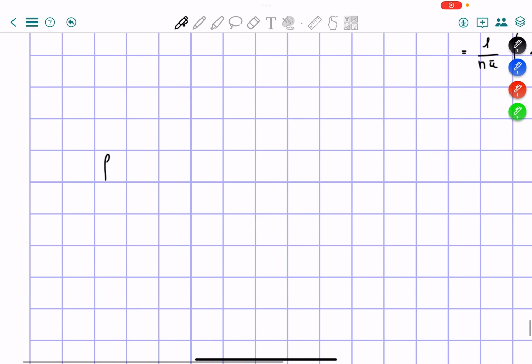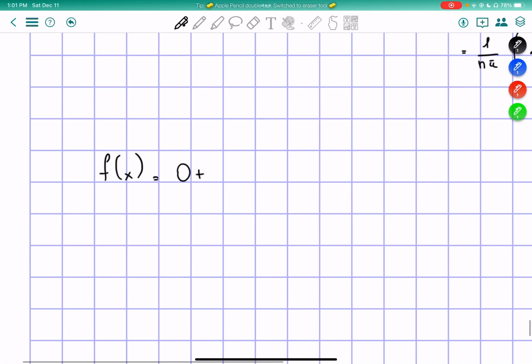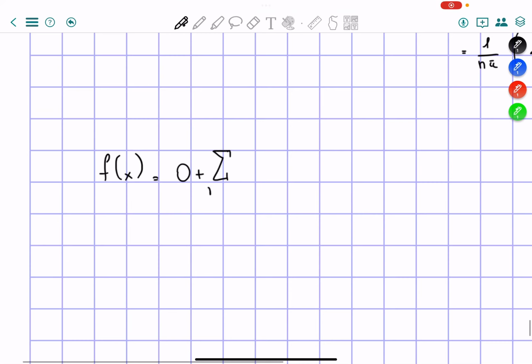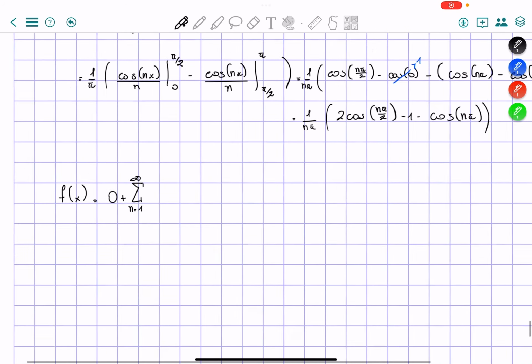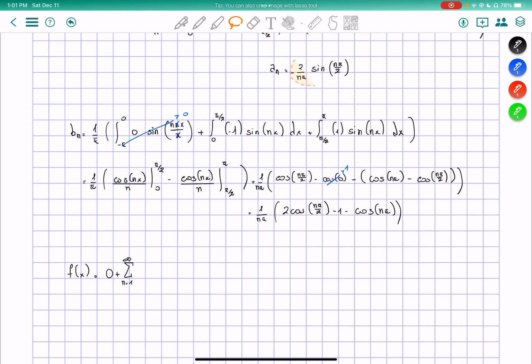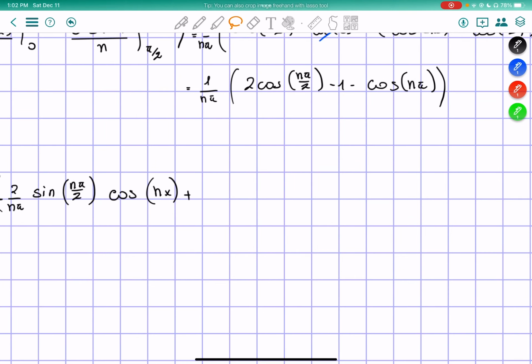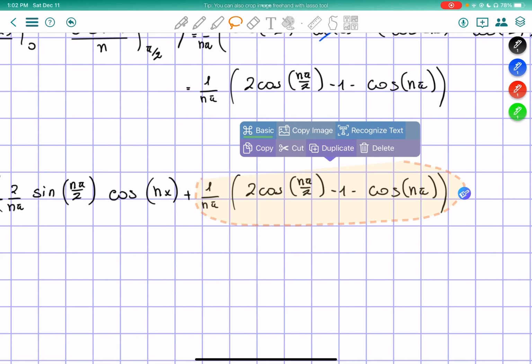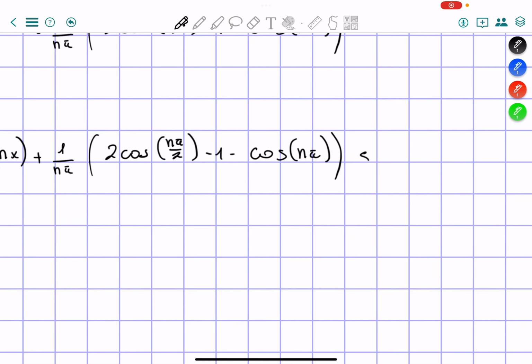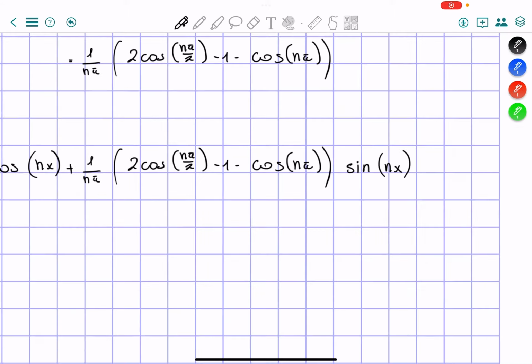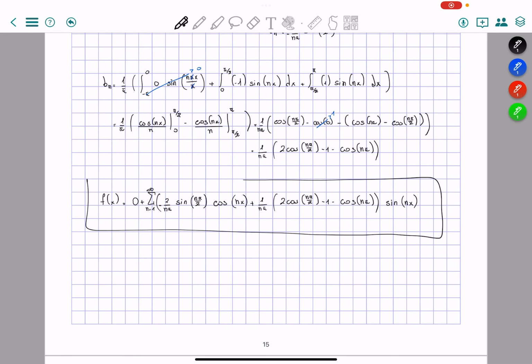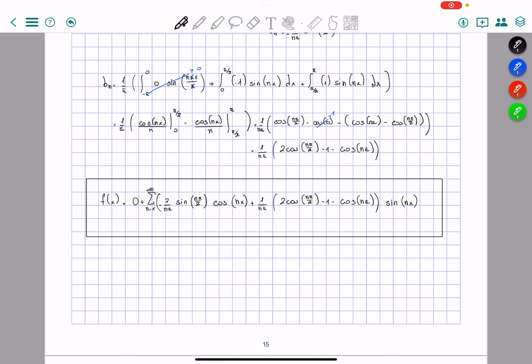We're going to rewrite f of x now. f of x is equal to a naught, which is equal to 0, so I'm just going to write 0, plus the summation from n equals 1 to infinity of a n, where a n is this value right here, times cosine of nx, plus b n, where b n is this value right here instead, times sine of nx. And this is the final solution of our problem.